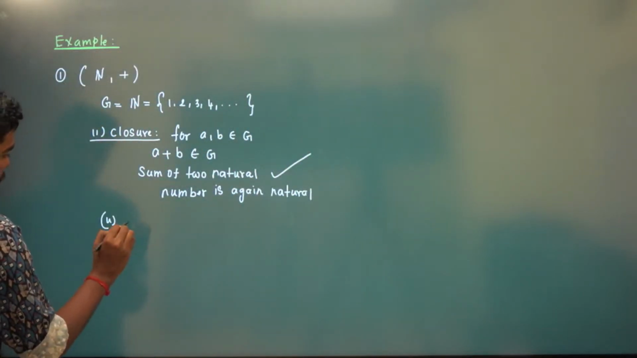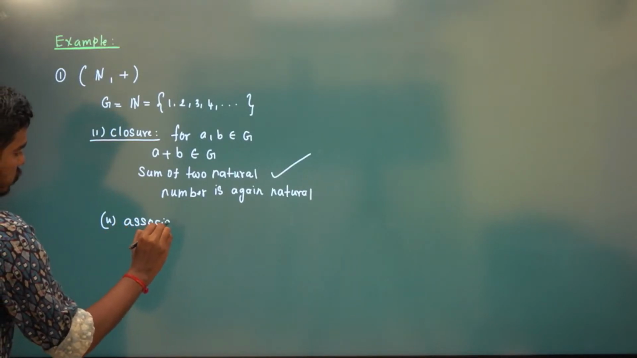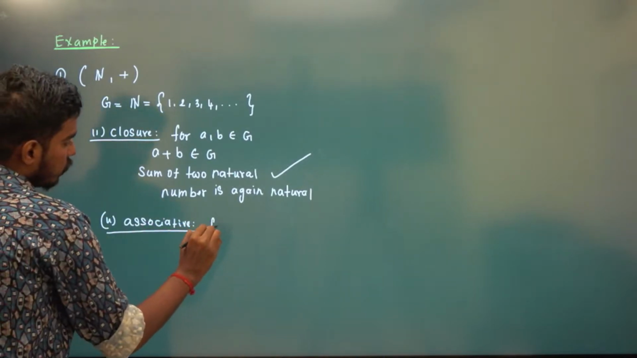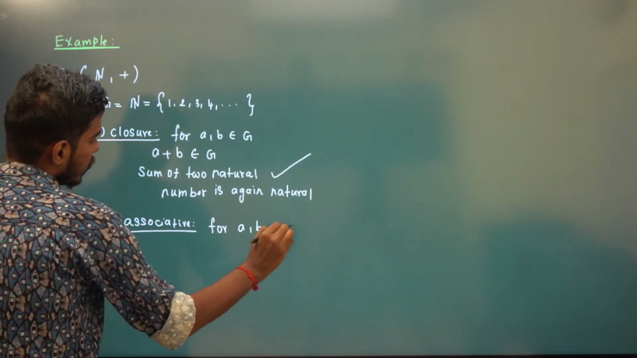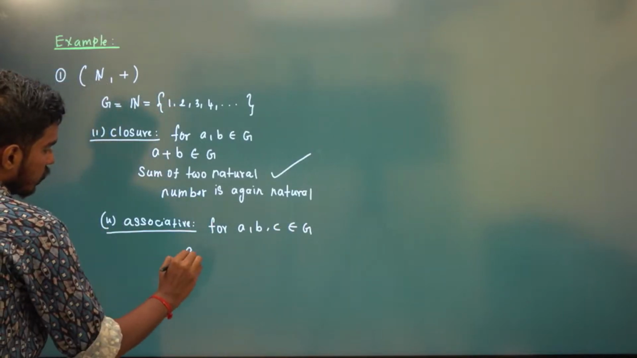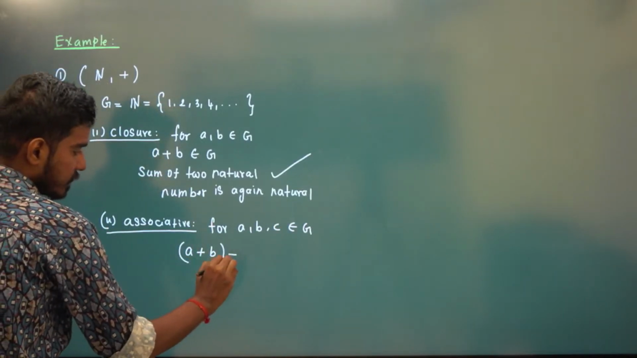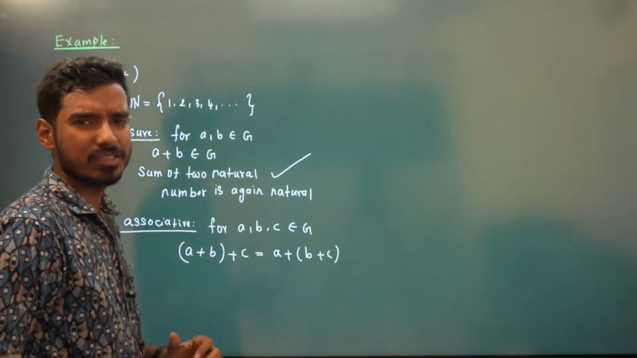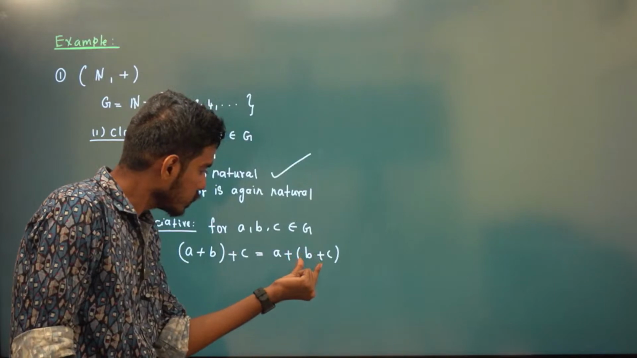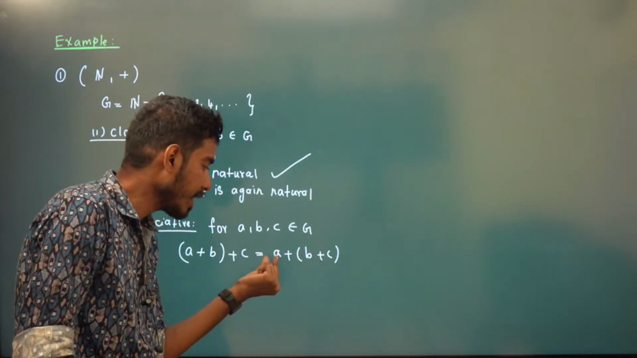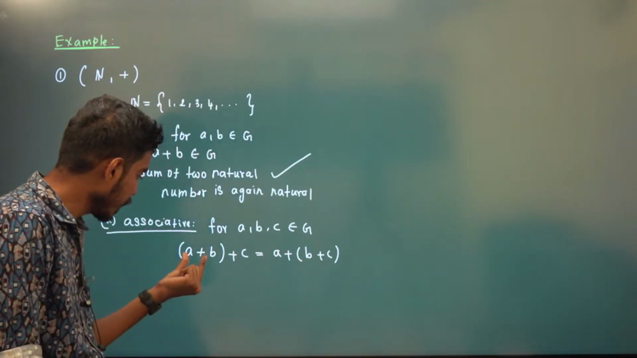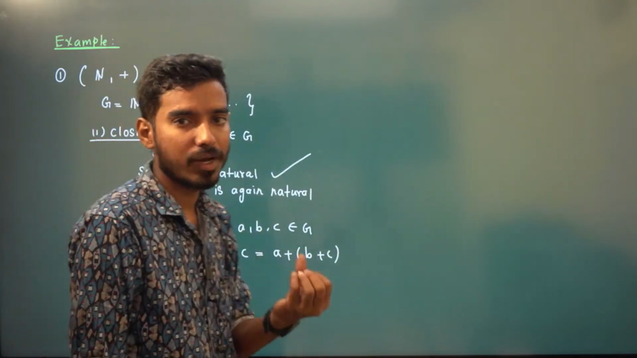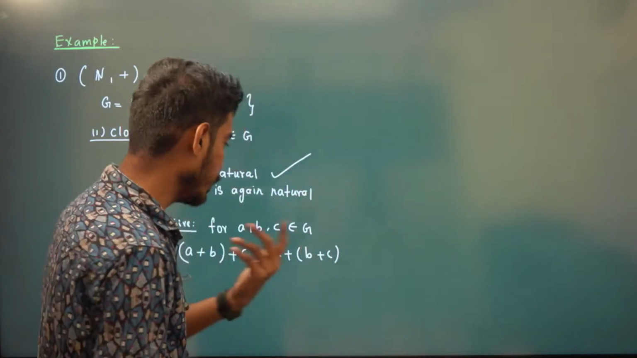Now second is associative. For A, B, C belonging to G, (A plus B) plus C has to be the same as A plus (B plus C). This is obviously true, right? The sum of two natural numbers is a natural number. Natural number plus natural number is a natural number. You are just shifting the order of addition. It will not affect. So it will be closed, right?